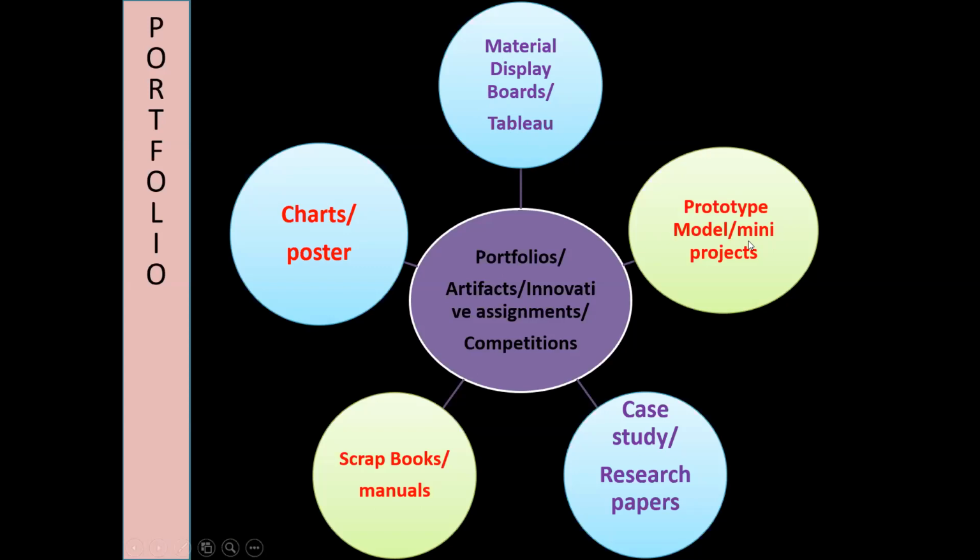Then prototype model. We can tell students nowadays number of videos are there on how to make devices with scrap. Like I will say a generator, suppose a DC generator, high voltage DC generator. A high voltage DC generator can be made with a Thums Up Coca-Cola tin. So videos are available. Make the students open the video and make the prototype model. Nowadays it's too simple, all the steps are given in YouTube videos.